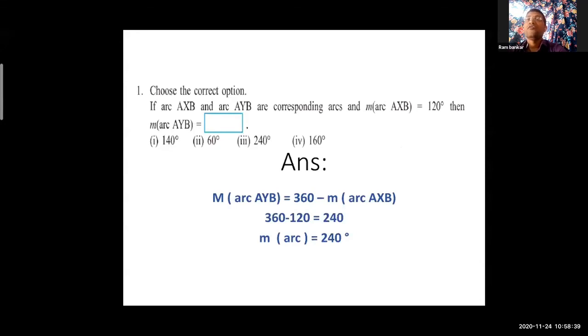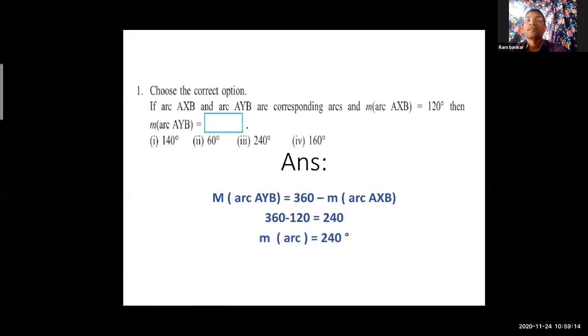Okay, we got the measurement of one arc, AXB, 120 degree. Then we have to find the measurement of arc AYB, which is not given. Options are given: option 1, 140 degree; 60 degree; third, 240 degree; and the last one is 160 degree. Okay, let's find the answer.